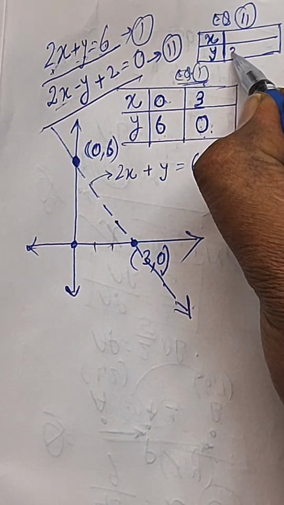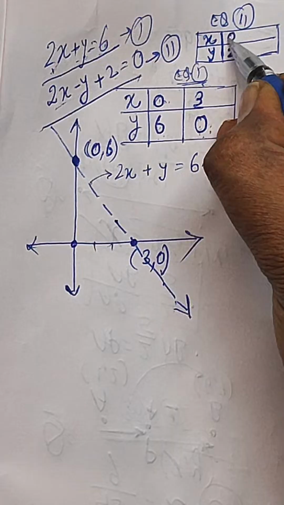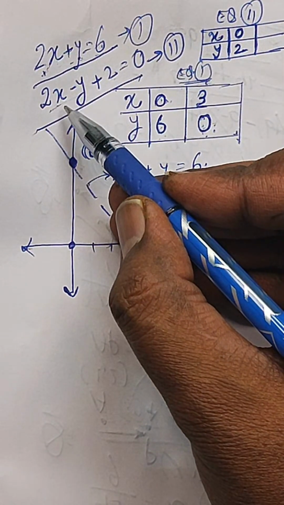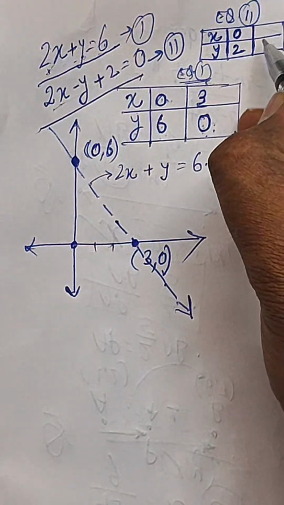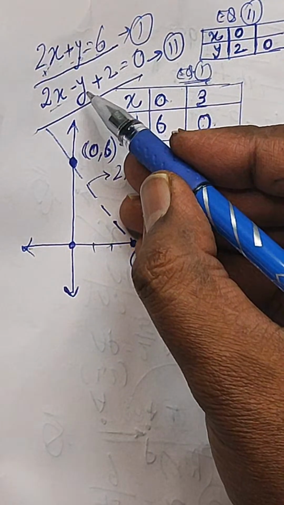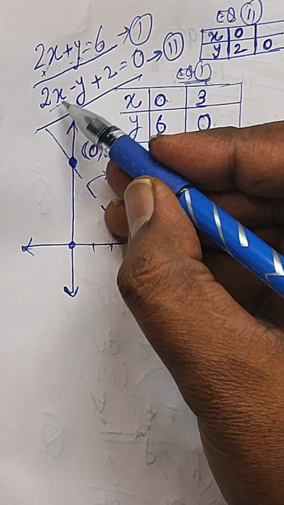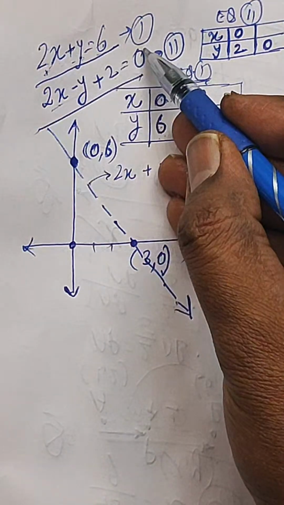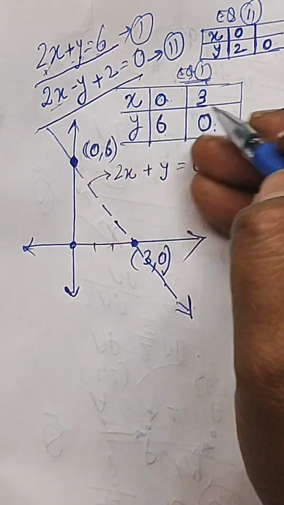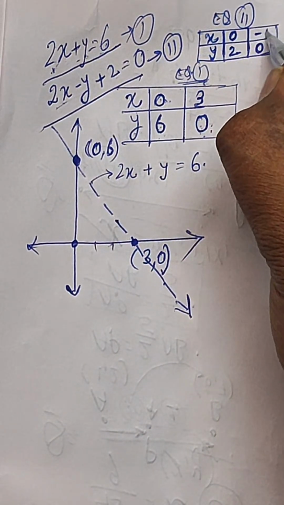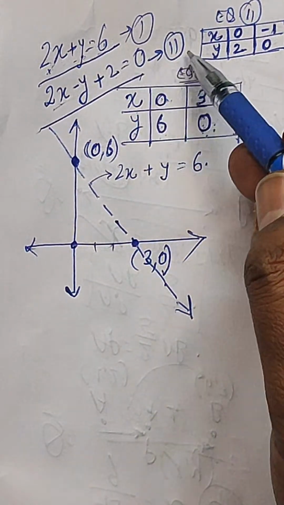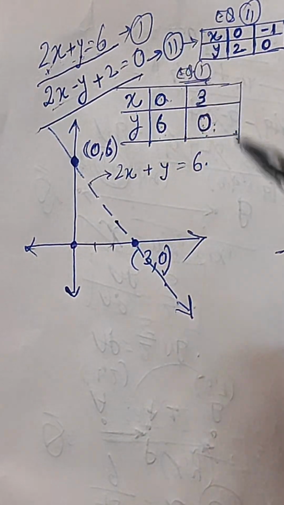So y equal to 2 for x equal to 0. And the other value is when y becomes 0, then the value of x is, 2 going to the RHS becomes minus 2 by 2, which is minus 1. So we get two sets of values for equation number 2.